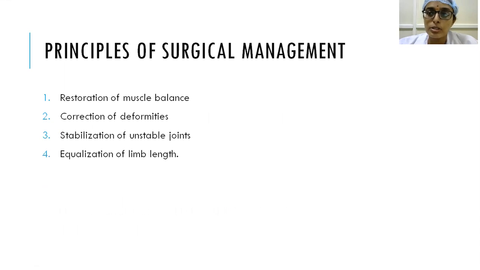Whenever you have this question of post polio residual paralysis, you have to write the definition and the point before 2 years. The 2 years point is very important. You have to mention the time span, and then what are the issues we have to address in post polio residual paralysis, like deformities, shortening, disuse atrophy, contractures. These four things are the issues which should be addressed. So write those four things. And after that, principles of treatment is restoration of muscle balance, correction of deformities, stabilization of unstable joints, and equalizing the limb length. These are the goals of surgical management.